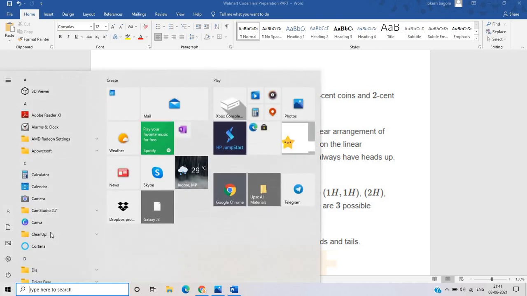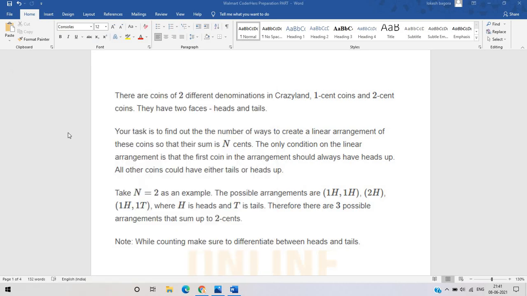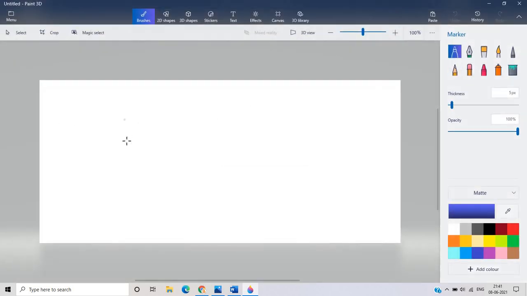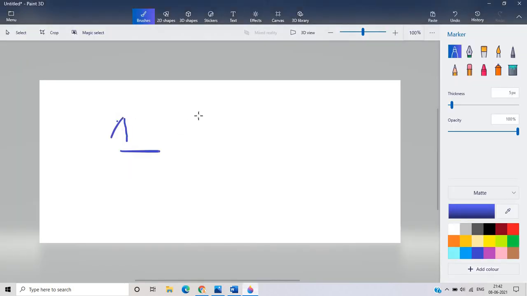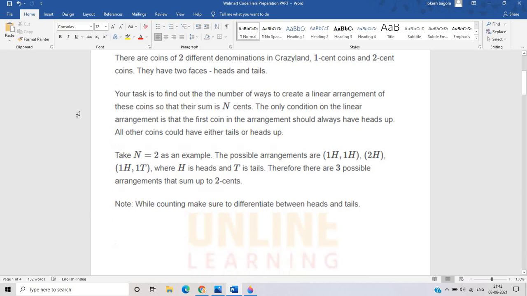So what are the actual questions? One second friends, I just open the paintbrush. So what the question is actually saying is that there are two coins, the 1 cent coin and the 2 cent coin. We have to arrange them in a linear arrangement such that the sum of the coins is n cent, and the only condition of the linear arrangement is that the first coin in the arrangement should always have heads up. The other coins can be either head or tail.